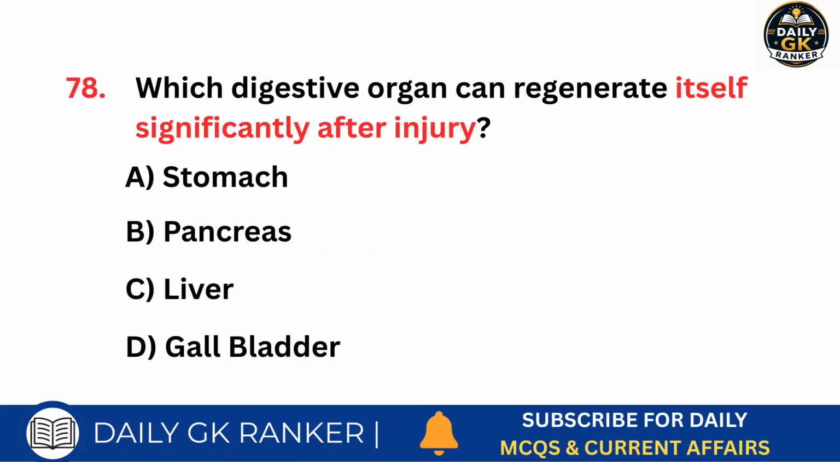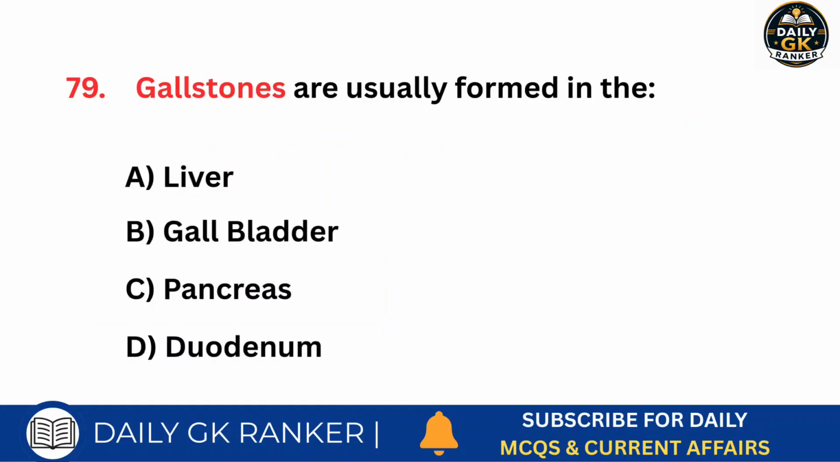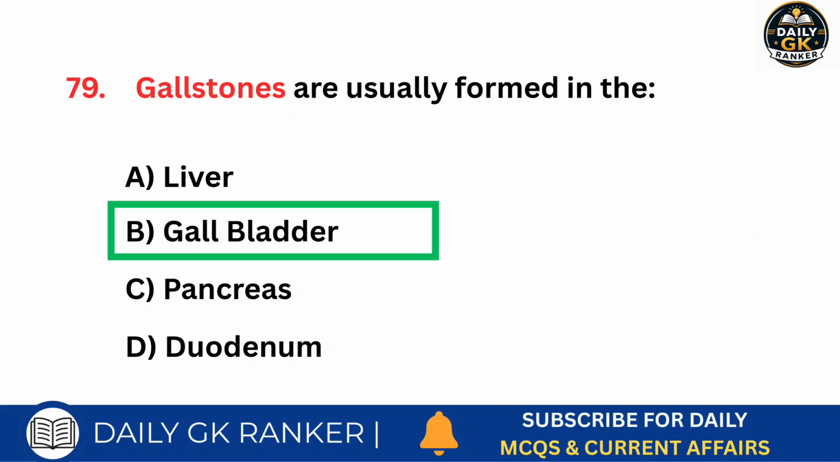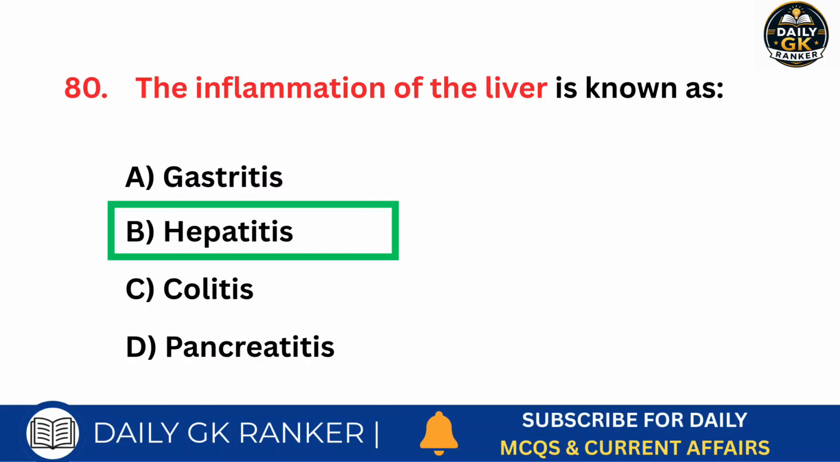Which digestive organ can regenerate itself significantly after injury? Answer is liver. Gallstones are usually formed in the? Answer is gallbladder. The inflammation of the liver is known as? Answer is hepatitis.